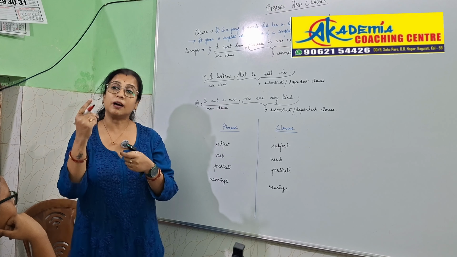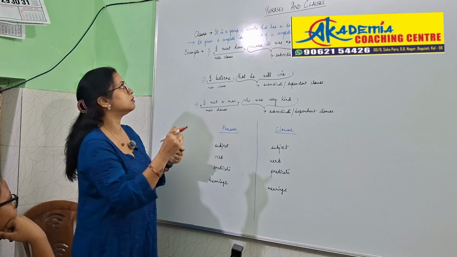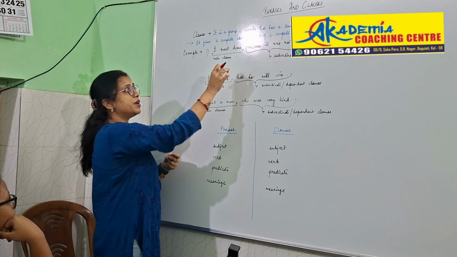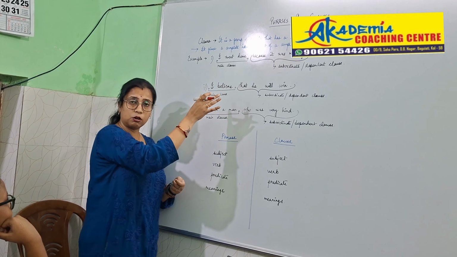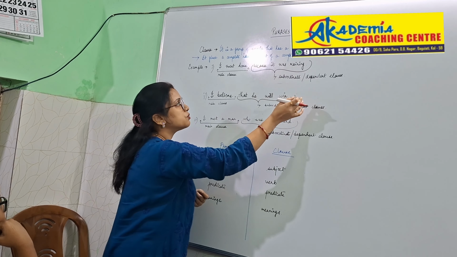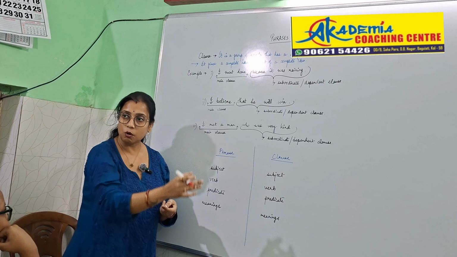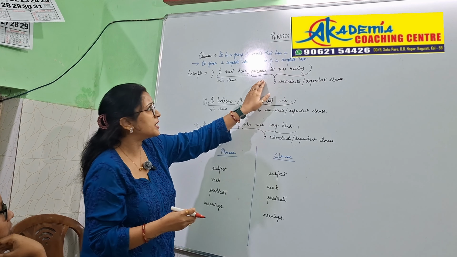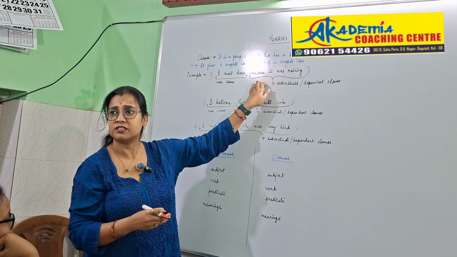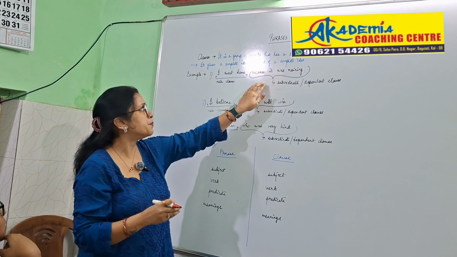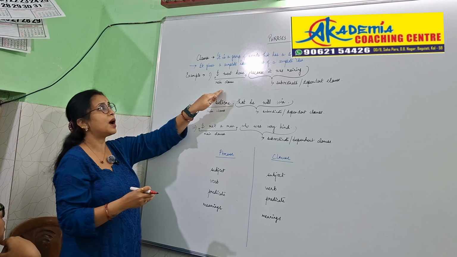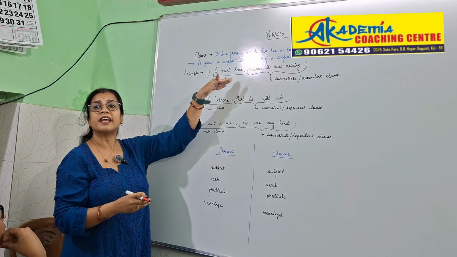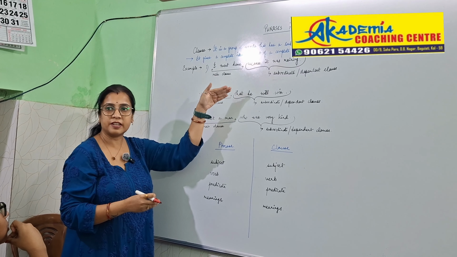This will give you a complete meaning. So, I went home, this is your main clause. And because it was raining, this is your subordinate or dependent clause. Why? Because this particular part of the sentence will only give complete meaning when it is added to I went home or any other meaningful sentence.